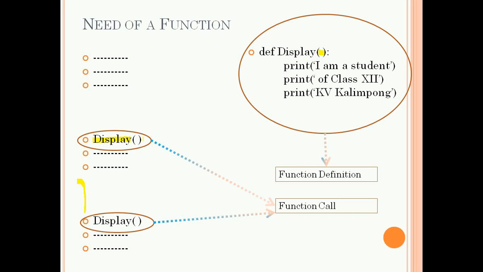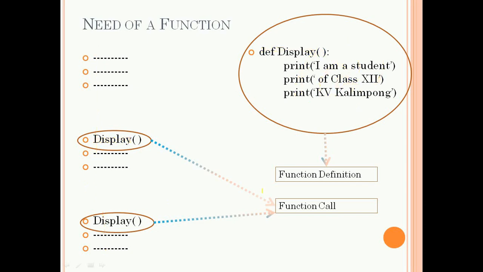And you must remember, the function definition must be written before the function call. If the function does not exist, then we cannot call the function. So first of all we must define the function, then only we can call the function. And normally this entire program is called the main program, and this is the subprogram.